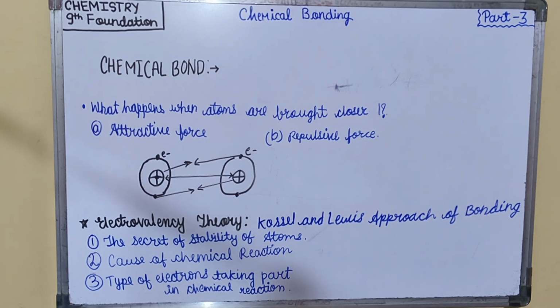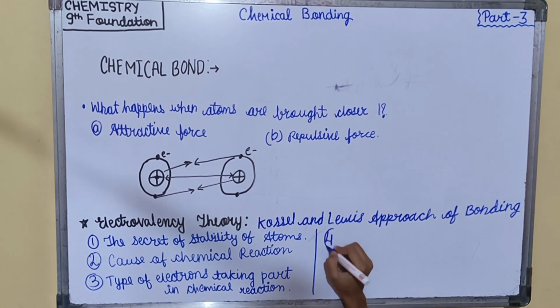The electrons present in the outermost shell of an atom are responsible for the chemical reaction. Now, the outermost shell is called the valence shell, and hence electrons present in it are called valence electrons. The number of electrons taking part in chemical reaction is called valency of that element.